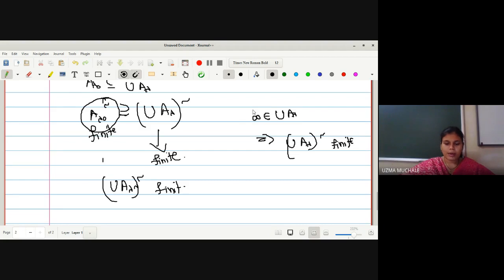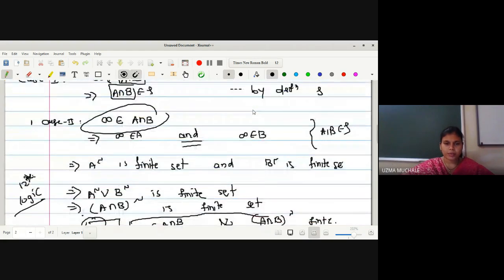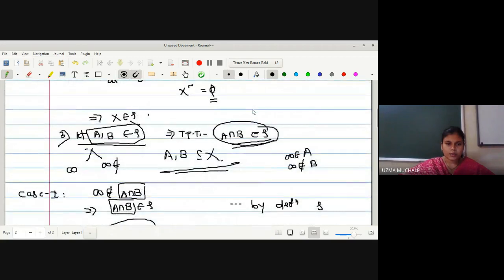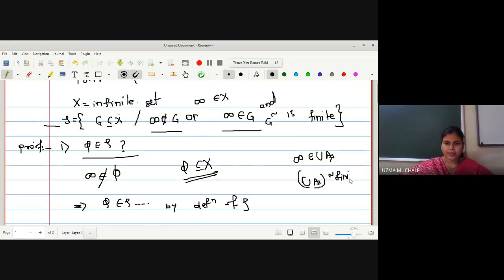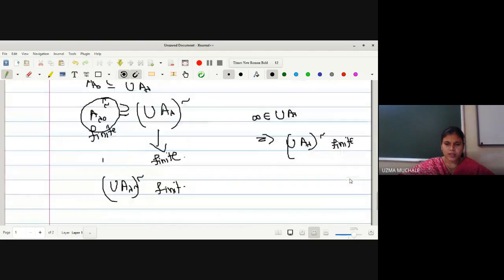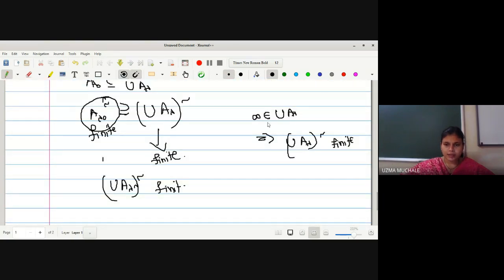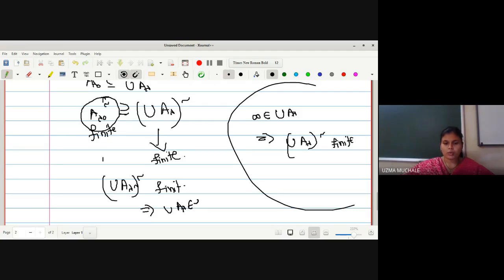So by definition of our topology, what is our definition? To be a member of tau, there are two categories: either infinity is not a member of the set, or if infinity is a member of G, then G complement is a finite set. So here we have proved that infinity is a member of the union of A lambda, and the complement of the union of A lambda is a finite set. So hence, by definition of our topology, from these two considerations, I can say the union of A lambda belongs to tau.